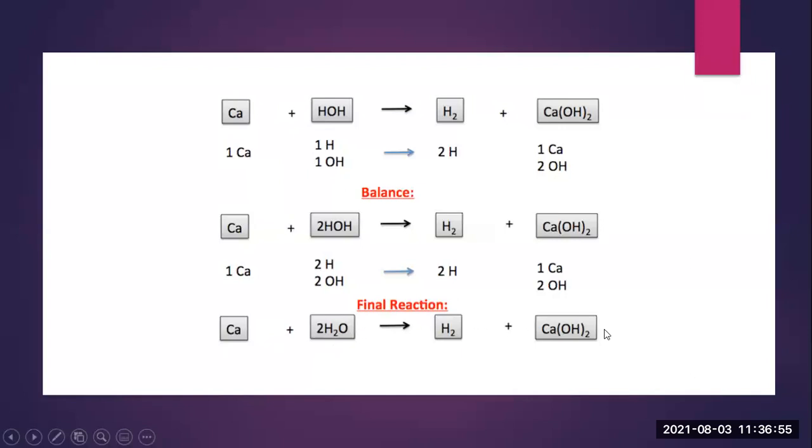Ma'am, OH means hydroxide, right? Yes, it is hydroxide.